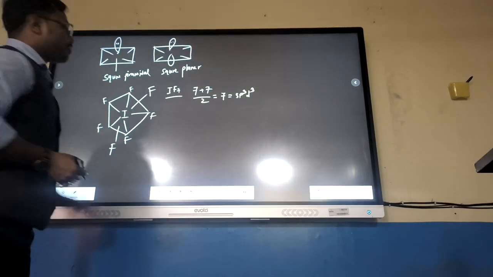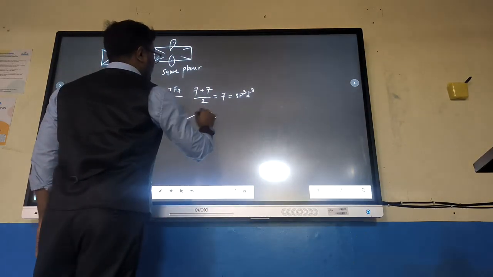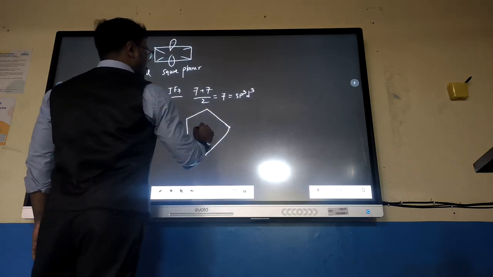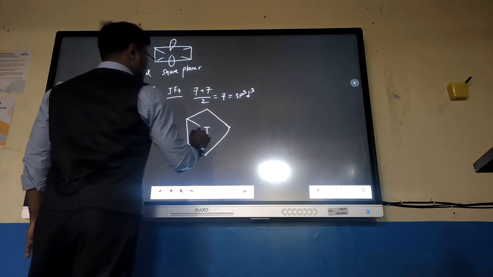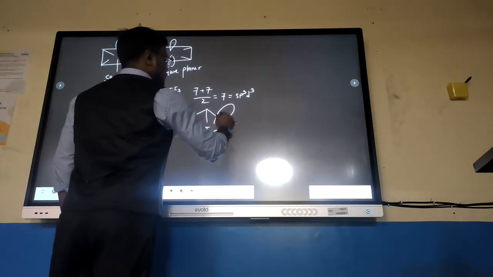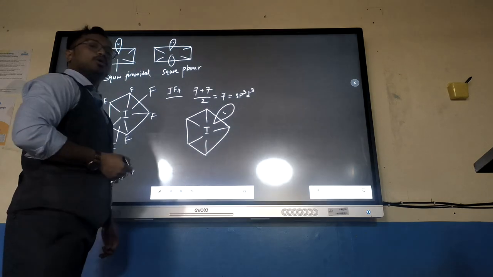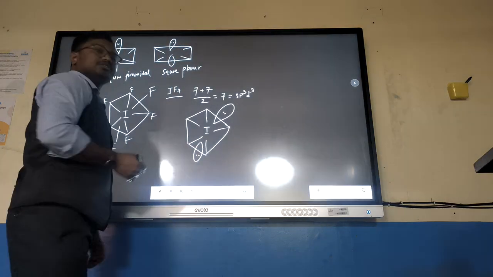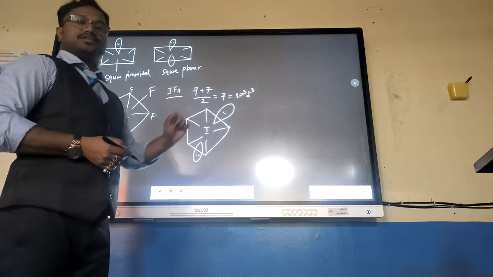So IF7. Now for this case, if one lone pair comes, this will be pentagonal pyramidal. If two lone pair comes, this will be pentagonal planar.